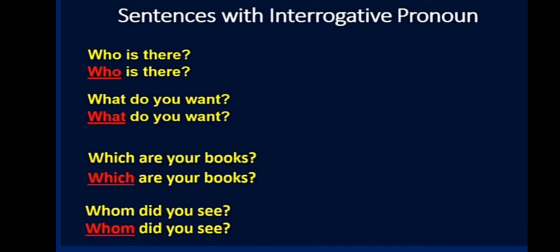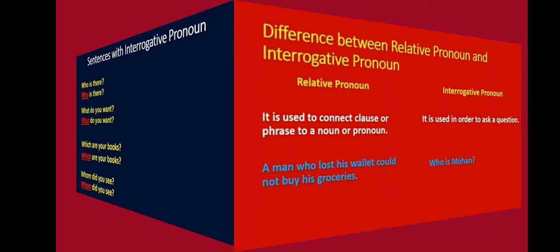What do you want? When you say what, that is a question word. So it becomes an interrogative pronoun. Which are your books? Or whom did you see? Here, in all these sentences, the question words become interrogative pronouns.